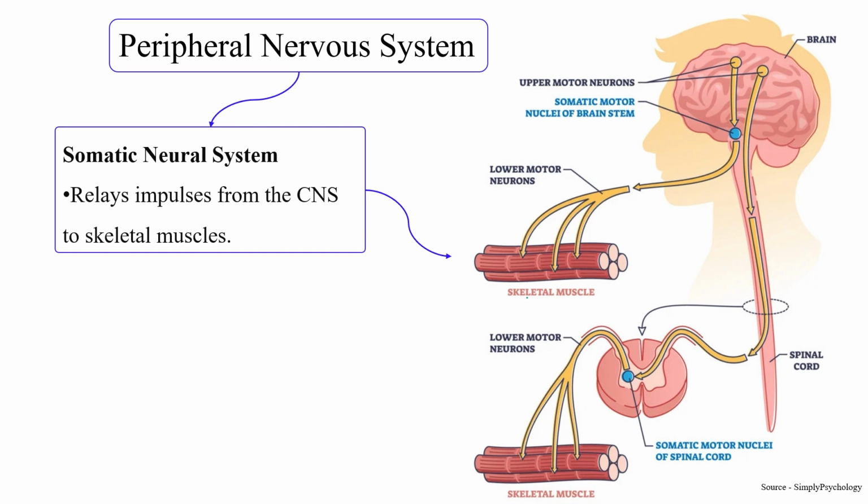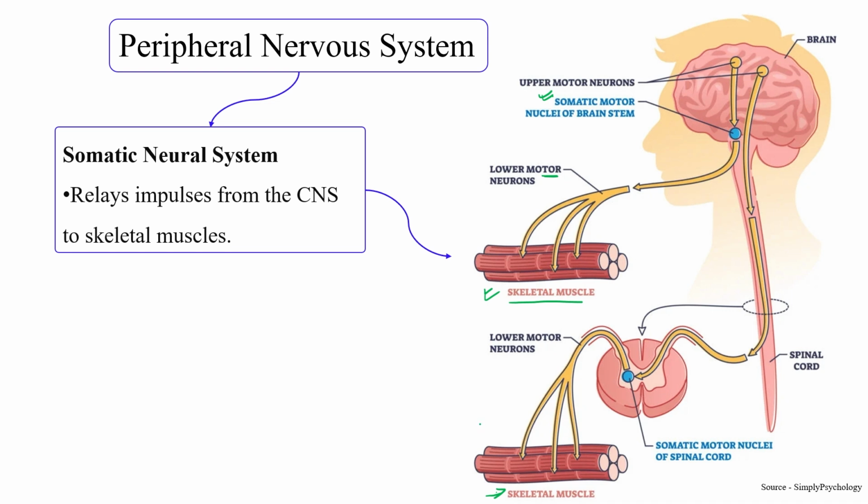As this is the skeletal muscle, this is again a skeletal muscle. Okay, this is the brain and this is the spinal cord. These two are the part of the first part, right? Now they transmit their impulse from the brain, upper motor neuron, to the somatic neuron side, and then through the lower motor neuron towards the skeletal muscle side.